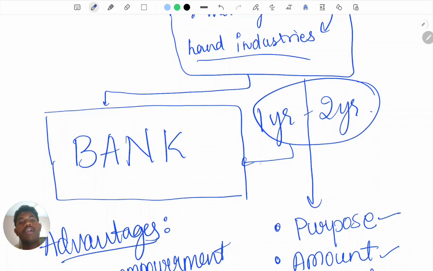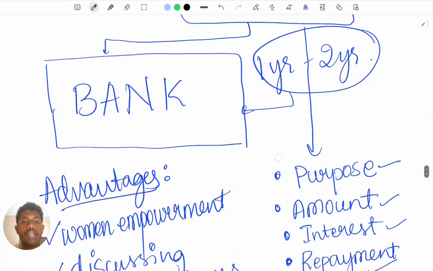Banks also have the advantage that they are going to get the money back. If one person fails to pay the loan, another person will give away the money, right?